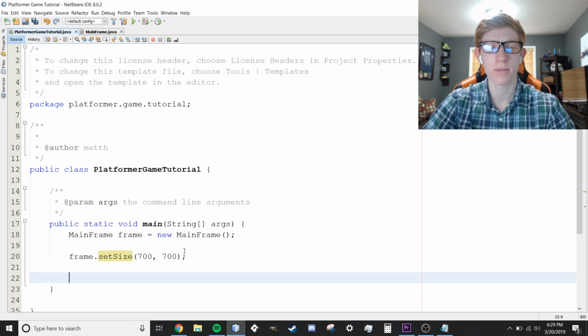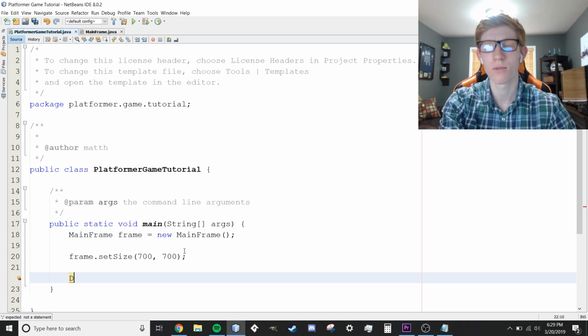This is going to be a little bit complicated here, but don't really worry about it. We're not getting back to this at any other point. So honestly, if you don't understand this, I would just copy the code. But all we're going to say is dimension. We're going to create a new dimension. And dimensions are just objects that store the x and y coordinates of something.